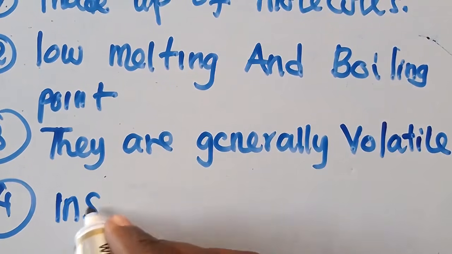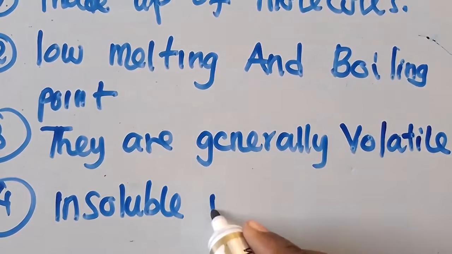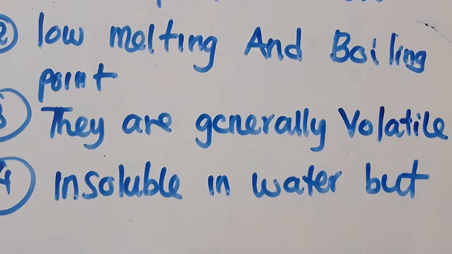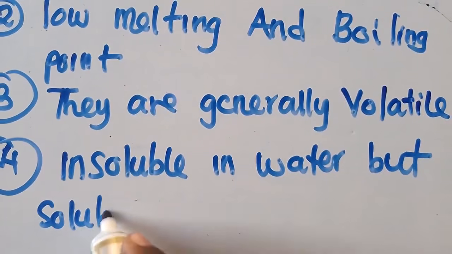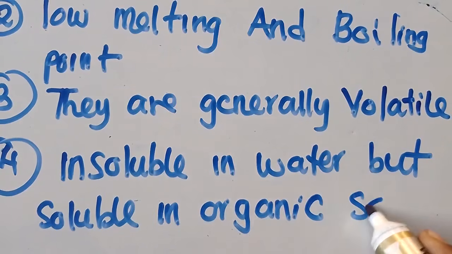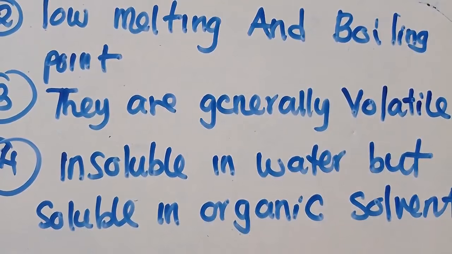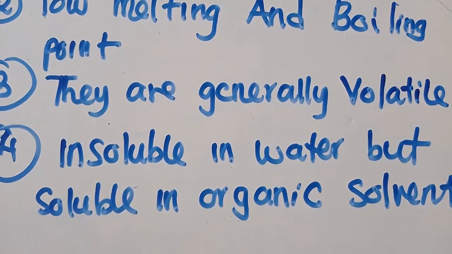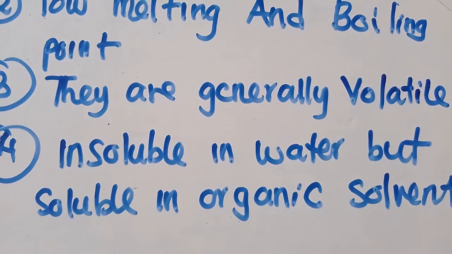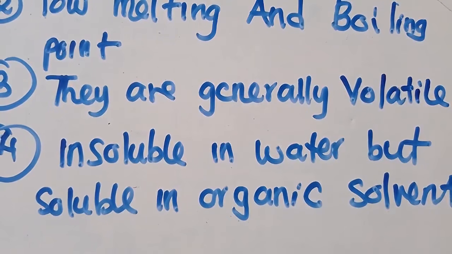So these are insoluble in water, but soluble in organic solvents. I told you what organic solvents are. Petrol, we've got petrol, ethanol. Those are examples that you need to get. So those are some of the examples that you need to know and understand. Make sure that you understand all these principles that I've told you.